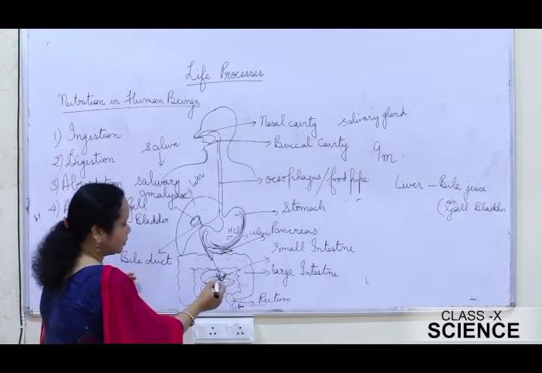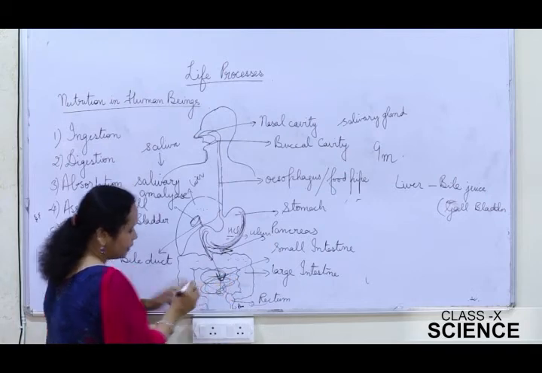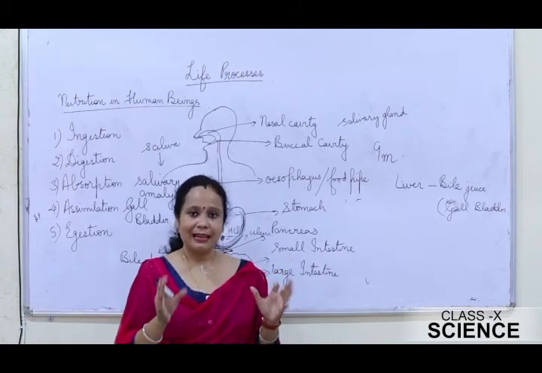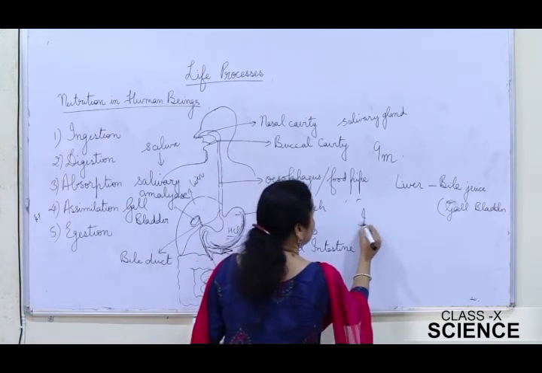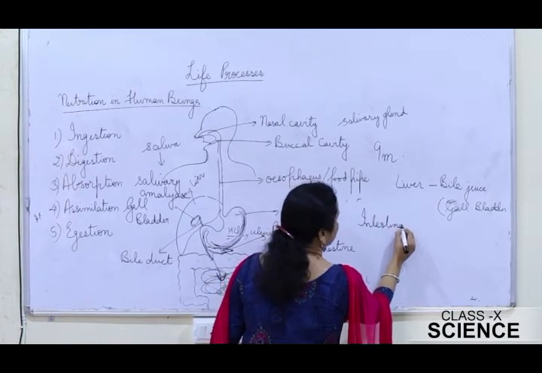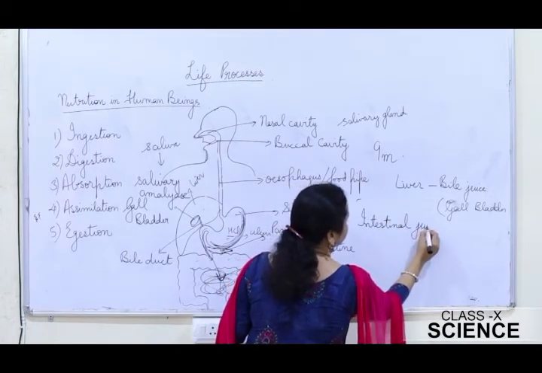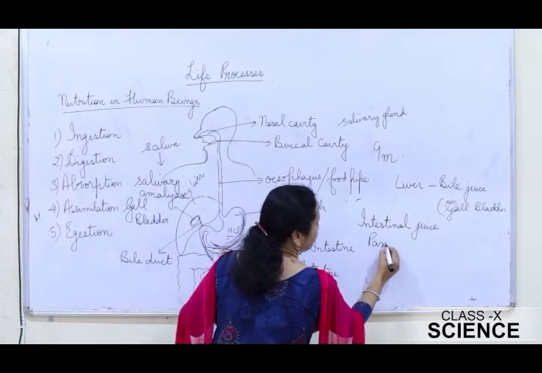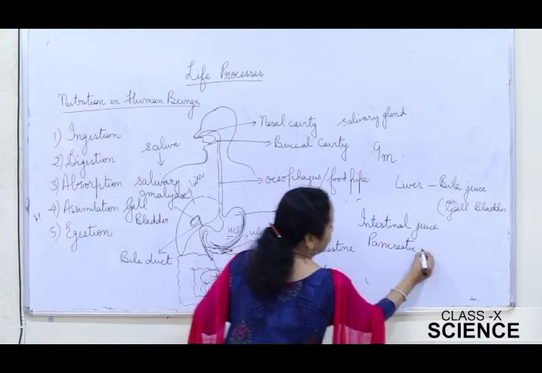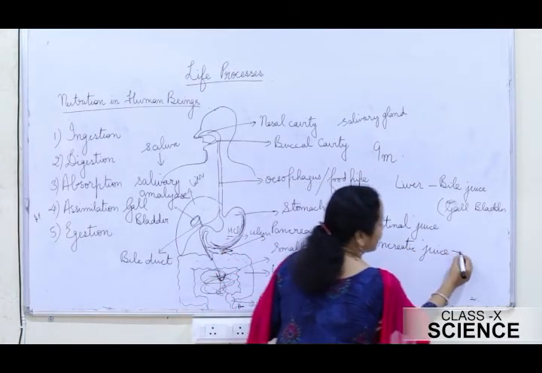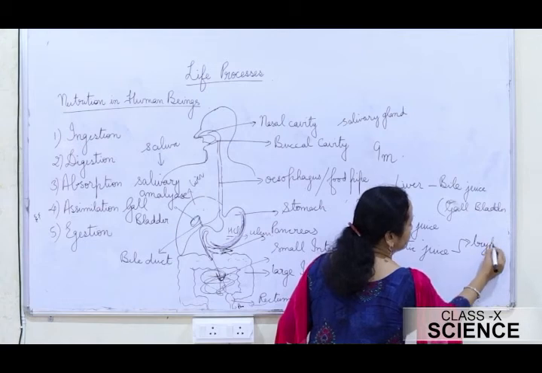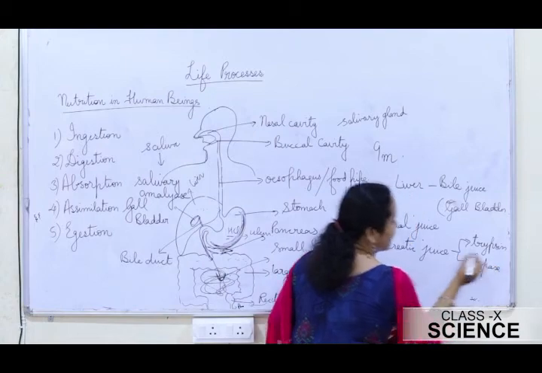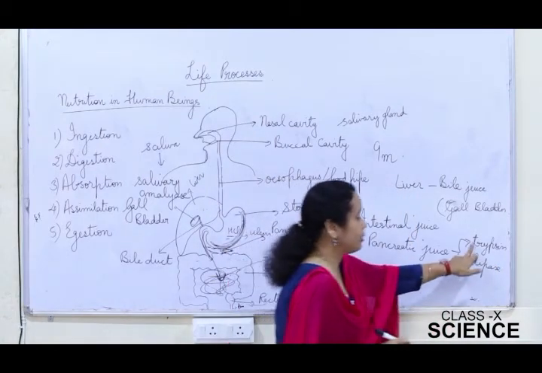Now in the small intestine, the inner wall of the small intestine has certain glands which secrete the intestinal juice. And the pancreas secretes the pancreatic juice, which contains the enzymes trypsin and lipase. And these two enzymes play a very important role in breaking down the fat and protein.